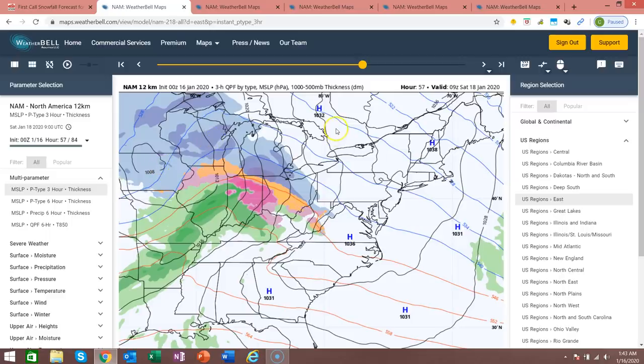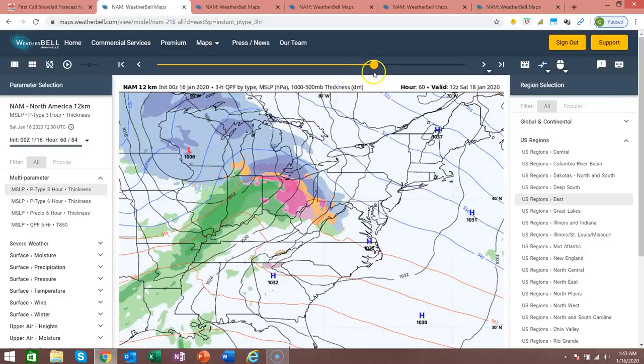However, high pressures are the opposite. They have a clockwise motion, and this will allow for northeast winds to funnel into the region, and for colder temperatures at the surface, and initially even in the upper atmosphere, which will allow for snow to fall in many areas at the onset.